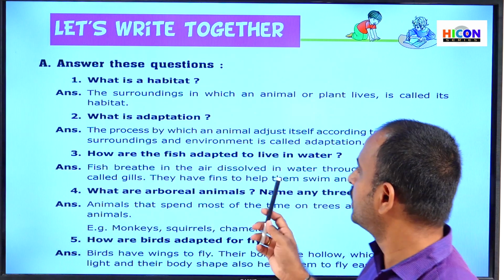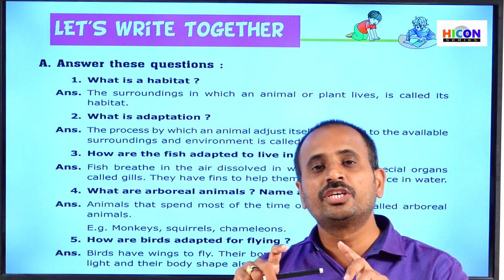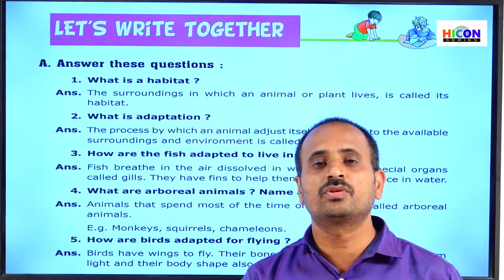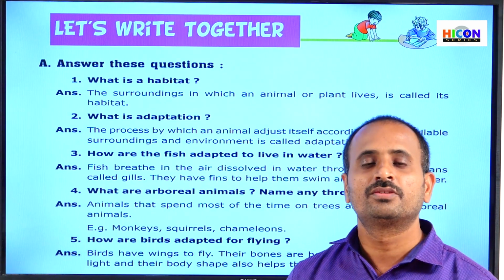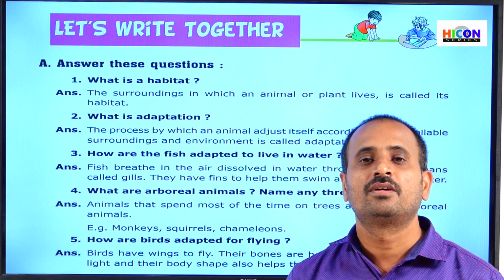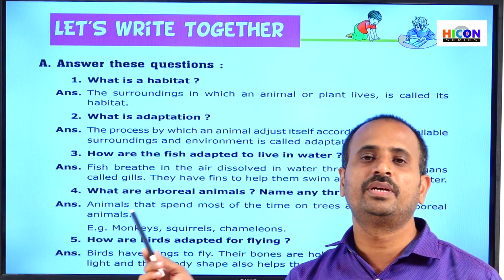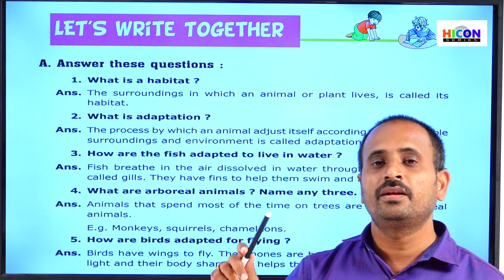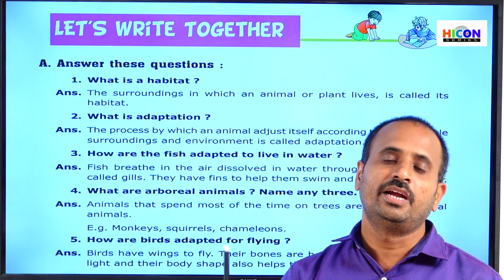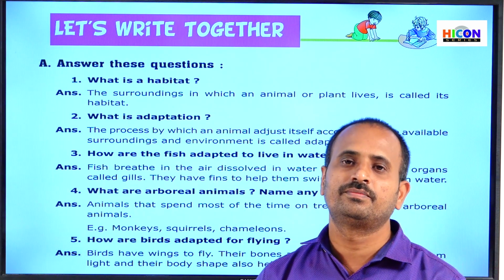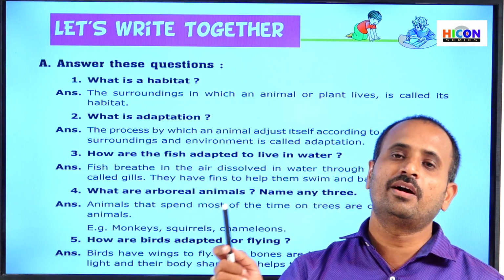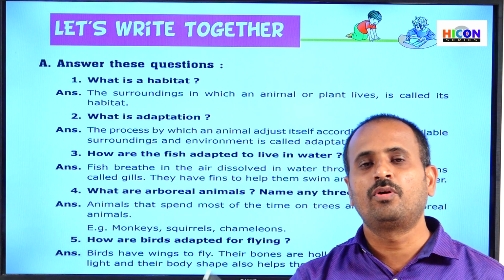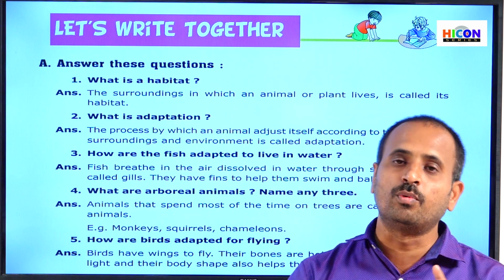So not only these adaptations, the body shape of the fishes also helps them to swim in the water for longer distances. Generally, fishes have a streamlined shape. That is, they are pointed at both ends of their body. It means they are like an oval shape, pointed at both ends.